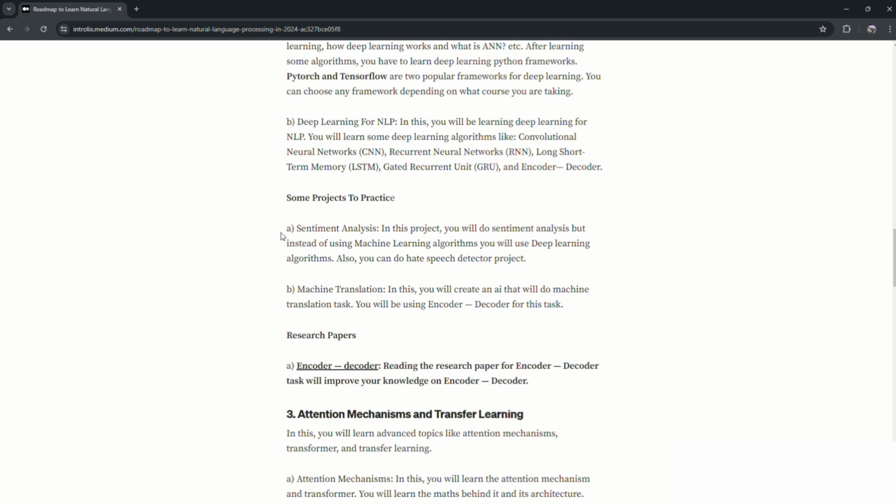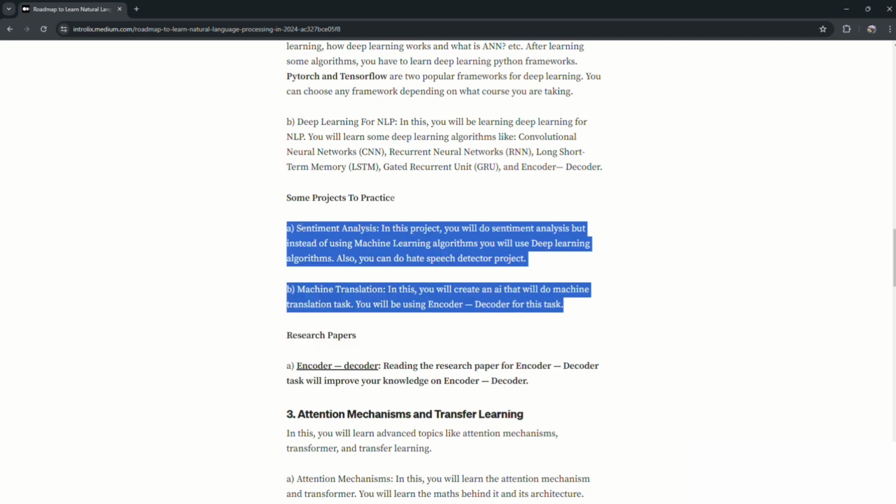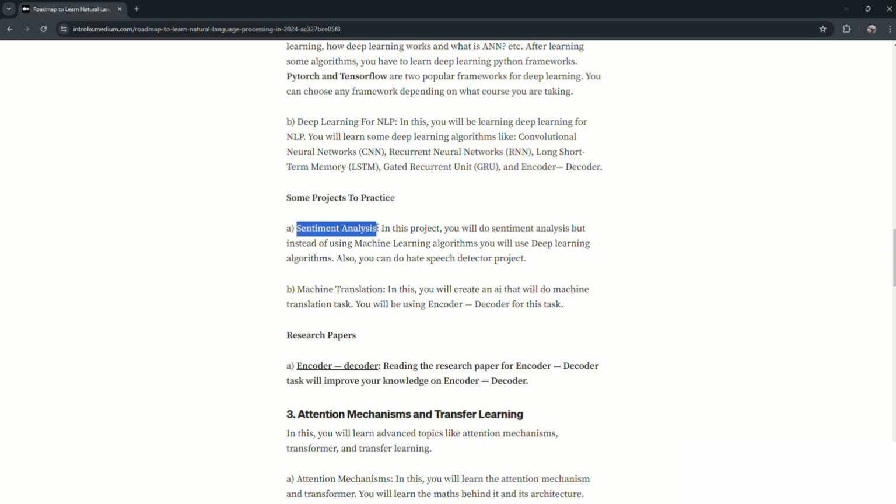And now I will recommend doing some projects. These two are the projects that you can do. Sentiment analysis is the first project that you can do. You can do any project instead of sentiment analysis, but here I will recommend going with sentiment analysis. And instead of using basic machine learning, I will recommend you to use deep learning.